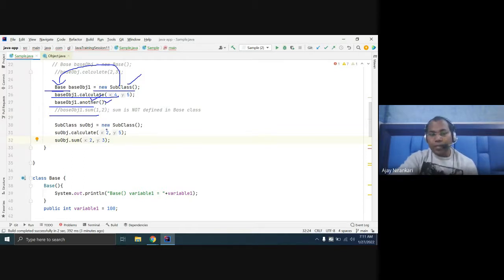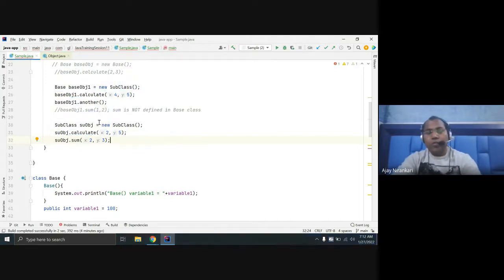But in the case of the subclass reference, you are creating an object of the subclass and assigning it to the subclass, so whatever is defined in the subclass, you can invoke both. So don't assume that because we are creating an object of the subclass, we can invoke all the methods of the subclass. Here sum you cannot invoke. Here you can invoke sum because the reference is assigned to the subclass. So this is also one rule.